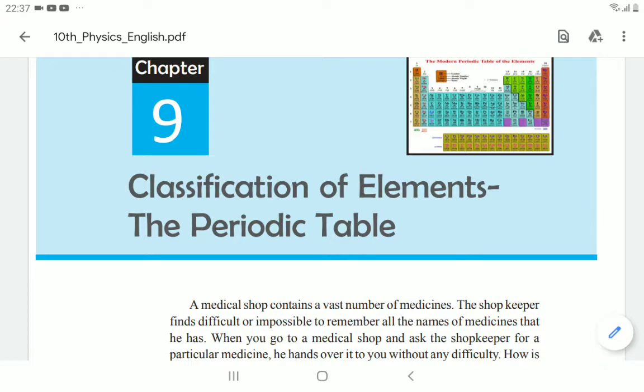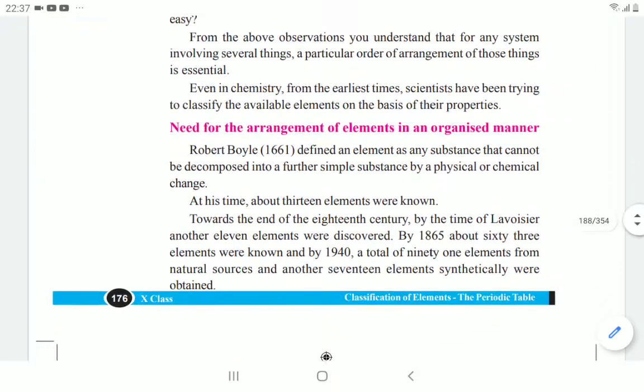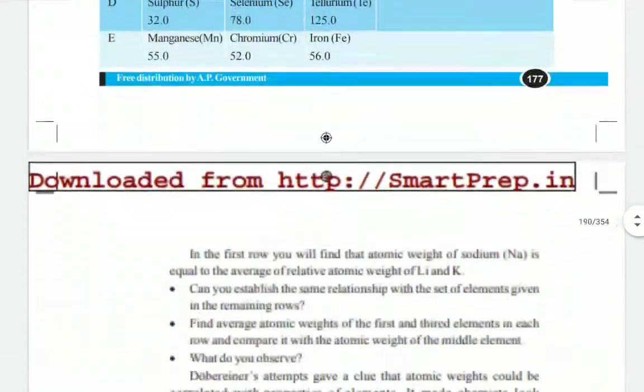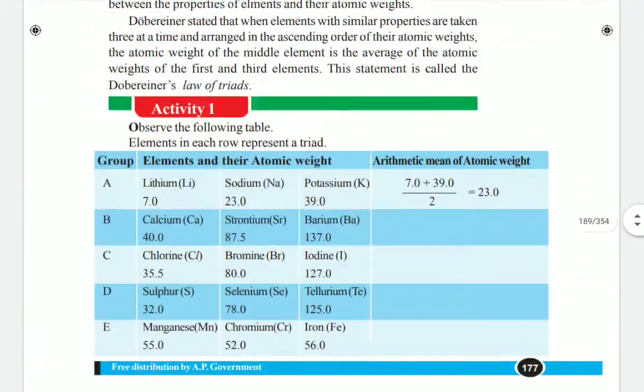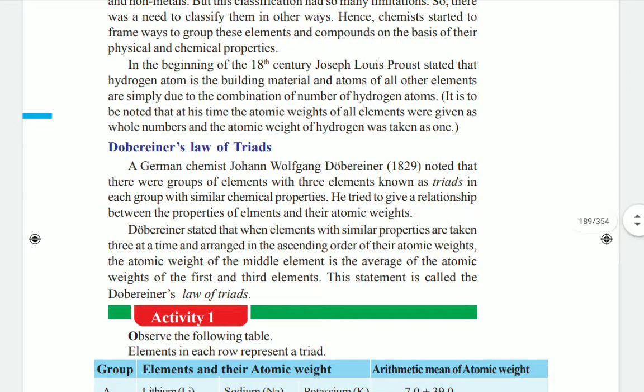Today, actually in the last class, we started the classification of elements and the modern periodic table. In the classification of elements, we already started with the first classification, done by Dobereiner. In Dobereiner's law of triads, triads means three elements, children.